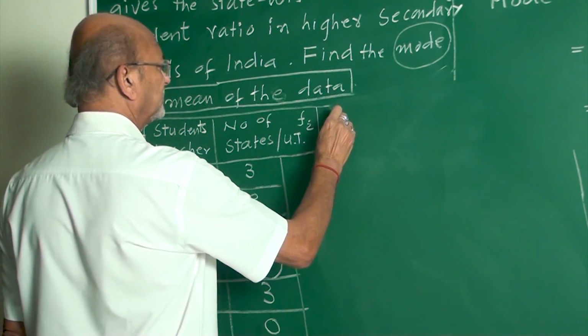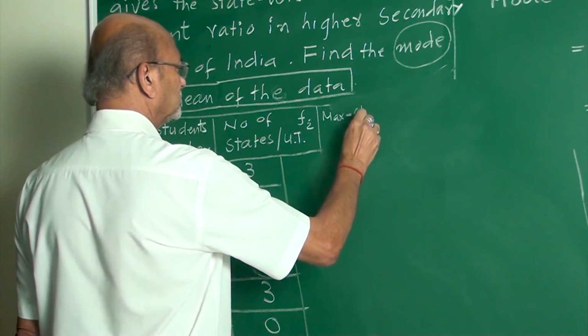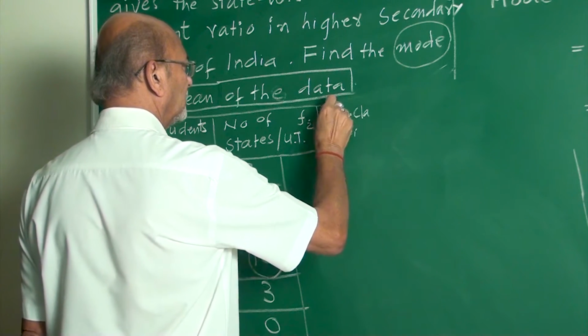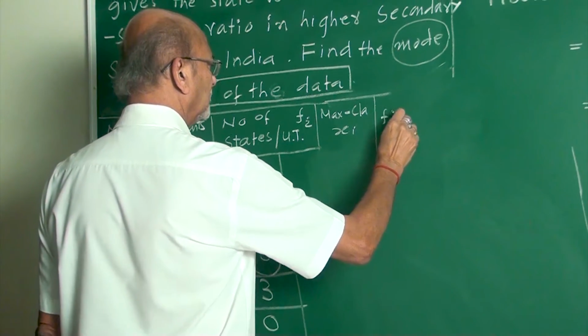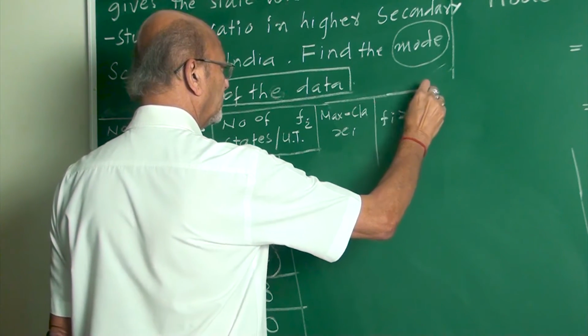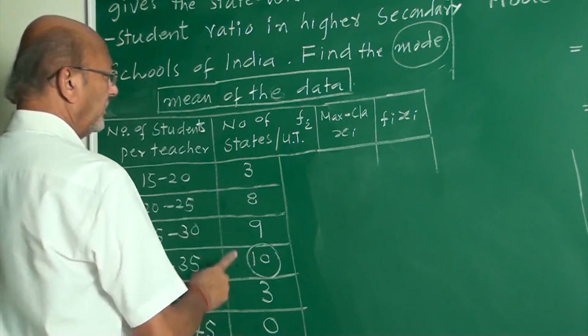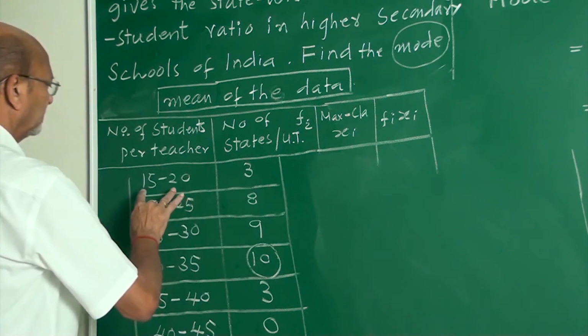Next is xi, the class mark of each class. Then this is Fi into xi.